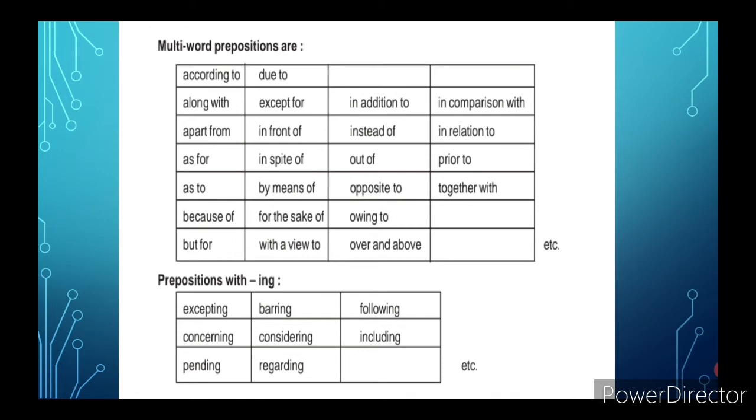Next, prepositions with ing: accepting, concerning, pending, bearing, considering, regarding, following, including, etc.